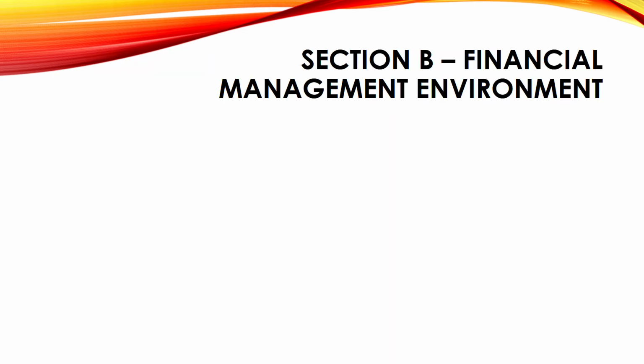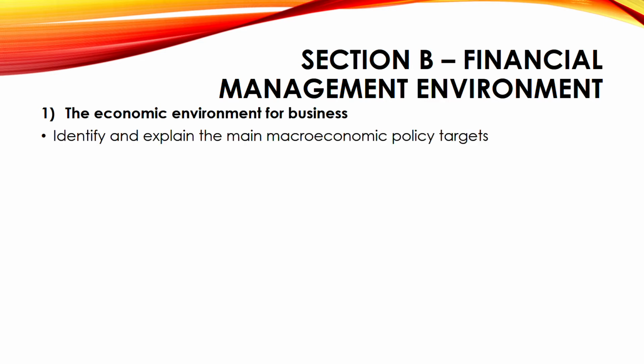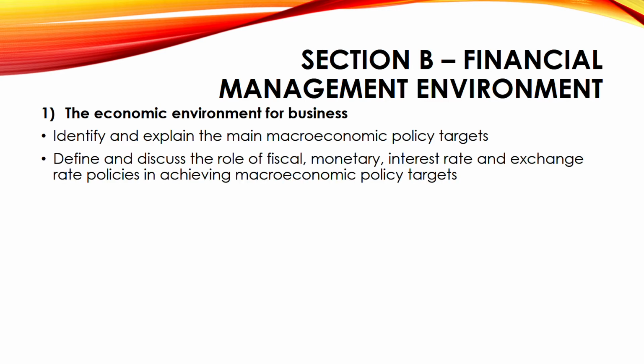Next, we have section B. So we have moved to section B now, which is financial management environment. What is the environment there? The economic environment for business. Identify and explain the main macroeconomic policy targets. Now you should be knowing what the macroeconomic policy targets are. Define and discuss the role of fiscal, monetary, interest rate and exchange rate policies in achieving macroeconomic policy targets.